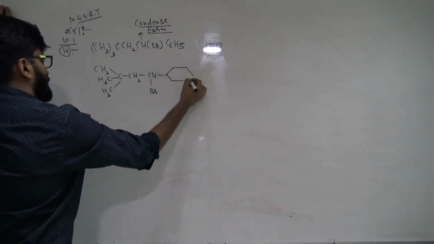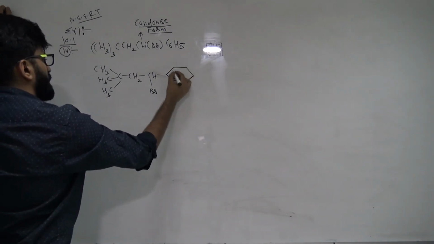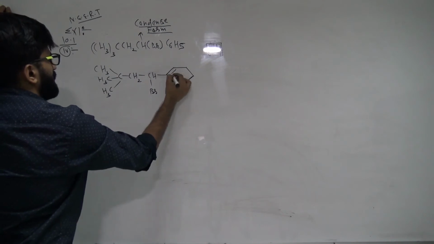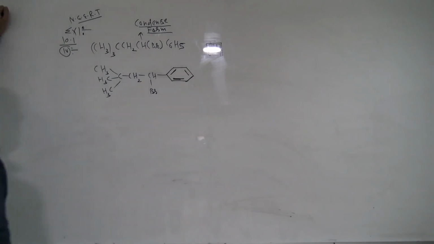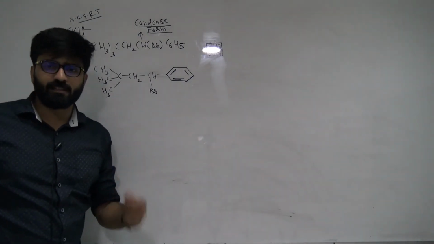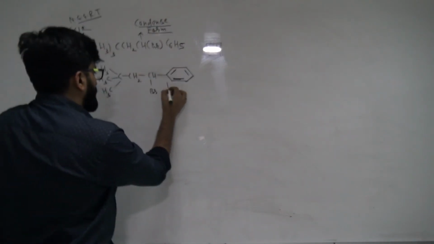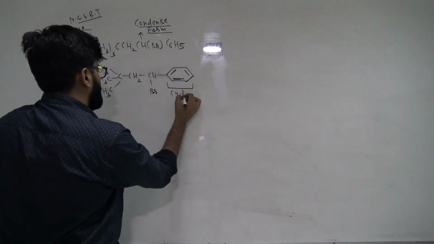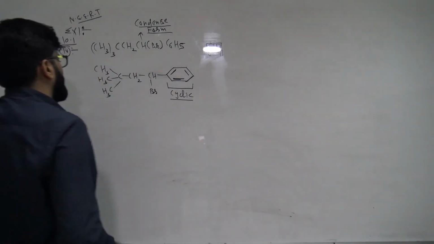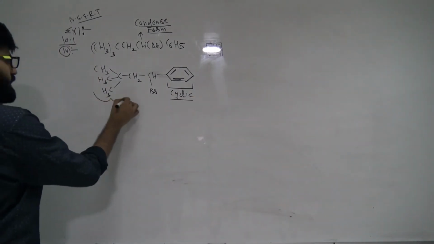And the next is, guys, we have C6H5. Many students are afraid of this, C6H5. So don't be afraid, guys. This is known as a benzene ring, or sometimes phenyl also. When we call it benzene and when we call it phenyl, we will see that. Okay, now guys, this is a wonderful question, because here I am going to discuss a very important point. Now this compound has two parts. One is cyclic, and one is, guys, alicyclic or open chain.